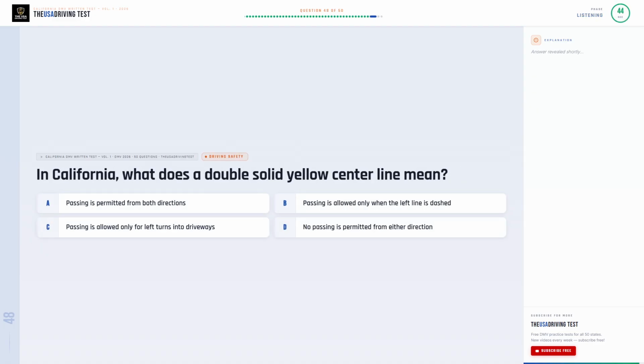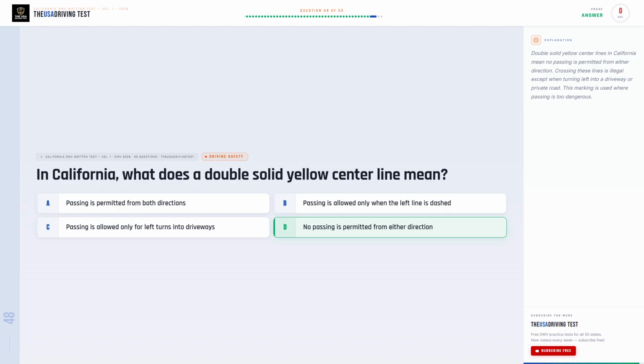In California, what does a double solid yellow center line mean? Option A. Passing is permitted from both directions. Option B. Passing is allowed only when the left line is dashed. Option C. Passing is allowed only for left turns into driveways. Option D. No passing is permitted from either direction.